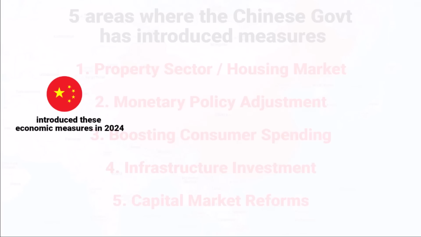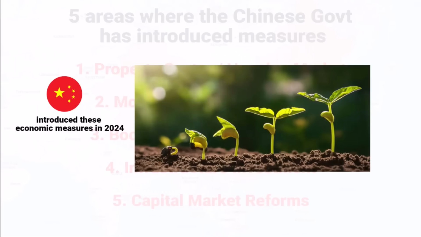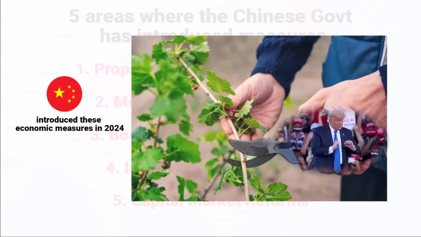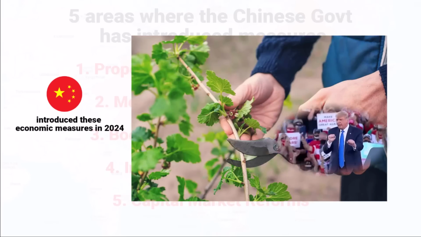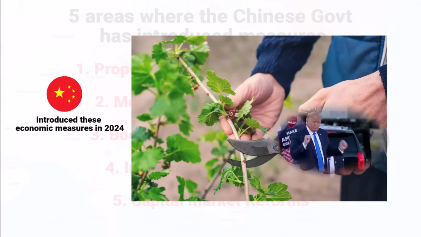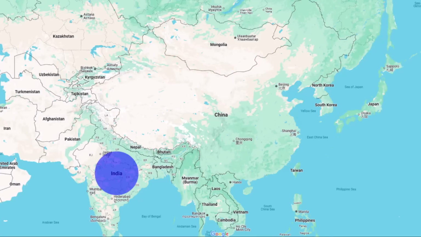So any kind of government's macroeconomic policy takes a good amount of time to show any significant result. It's like planting a seed, and for it to turn into a sapling and then into a plant and then into a tree takes good amount of time. The same is the case with the Chinese economy. And what if in between, before the seed turns into a sapling or maybe a plant, someone cuts it or reduces its growth? Here I'm referring to Trump's arrival in office on January 28, 2025. It could significantly disrupt China's economic recovery efforts. In that case, the next best alternative is the Indian market.